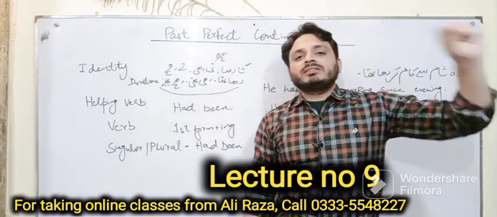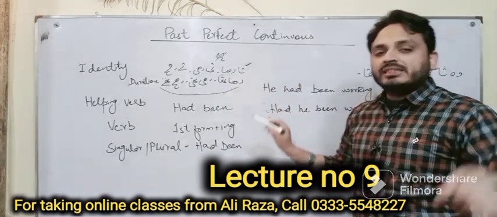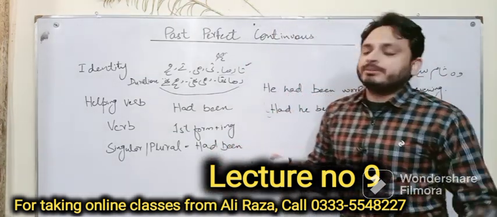Ta raha hai, ti, wo bhagta raha, khelta raha, padhta raha. So remember, in this tense we will only use wo khelta raha, padhta raha, likhta raha. We will not add hai. Otherwise, as I told you, it will become present perfect continuous.